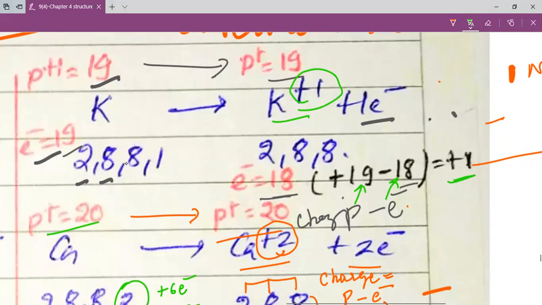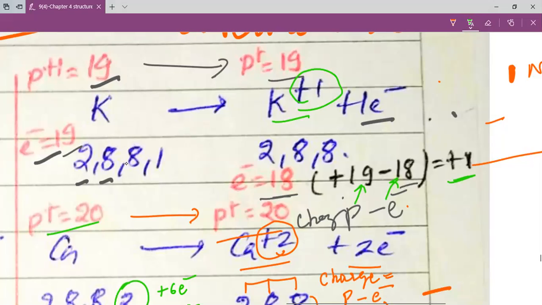I have even shown you this: when an atom loses its electron, it does not lose its proton. Please remember, the number of protons is more than the number of electrons, and thus the atom gets a positive charge. That you can understand here.